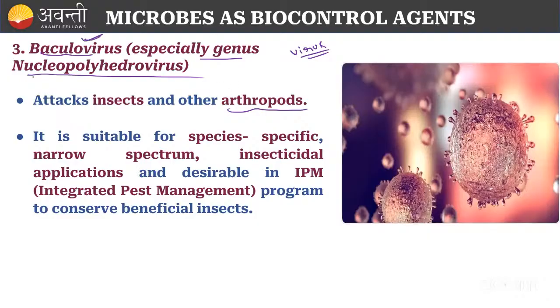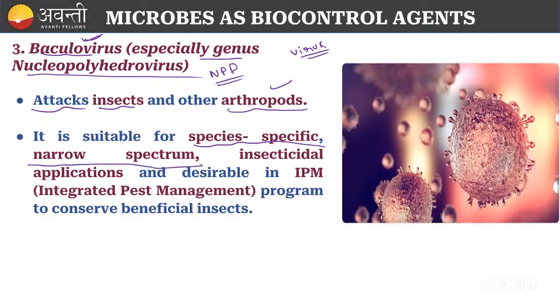These baculoviruses belong to the nucleopolyhedrovirus, NPV. Kindly remember. The nucleopolyhedrovirus genus attacks only insects and other arthropods. That's why we are using this baculovirus. It is species specific and narrow spectrum.